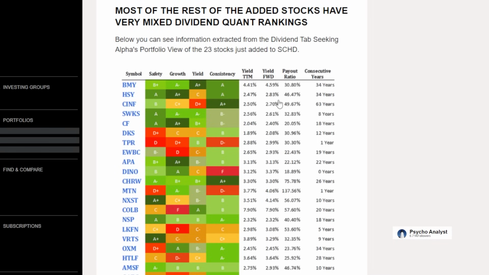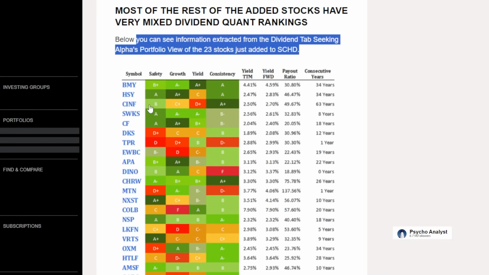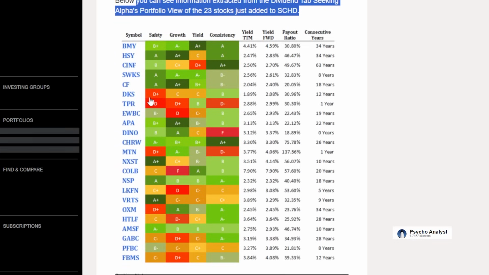Now, lastly, this is also very, very interesting. It says most of the rest of the added stocks have a very mixed dividend quant ranking. Below, you can see information extracted from the dividend tab of seekingalpha.com. So this is basically ranking the dividends that some of the new additions have, and again, sort of a mixed bag. There's definitely lots of safe dividends in here. Take BMY, for example, HSY, for example, but there's also some names in here that have a safety level of a D+, a C, or even a C+. So all in all, sort of a mixed bag, which, to be honest, is sort of what SCHD has always offered. There's always been certain names within the 100 or so holdings in SCHD which have been great, and some others that I'm not as much of a fan of.